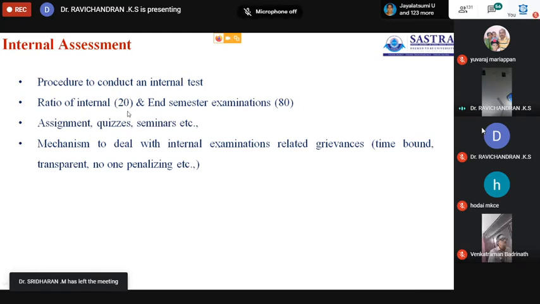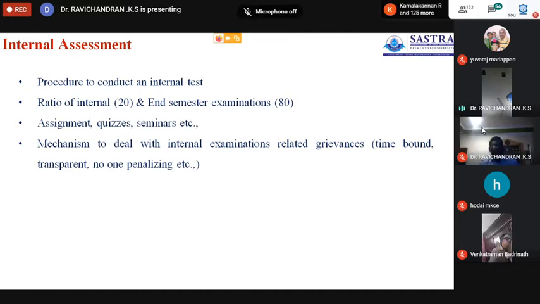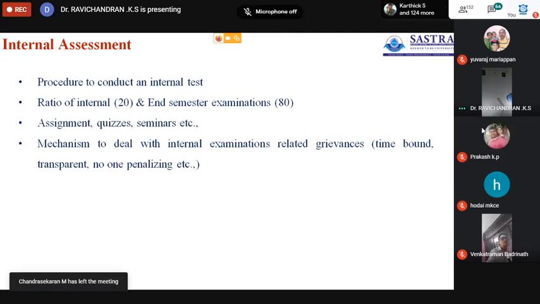In a college with 60 working days, two internal tests will be conducted, one after every 30 working days. The first internal test will be a 2-hour test on the first 50% of the syllabus, and 7.5 marks will be counted for the internal from the first test.